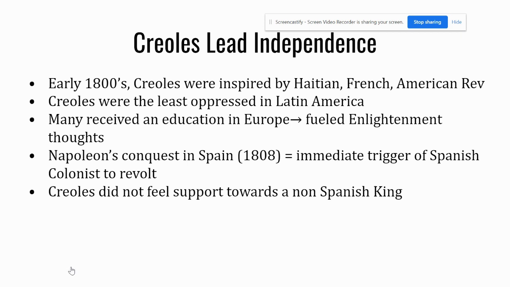Creoles lead independence. By the early 1800s, Creoles were inspired by Haitian, French, and American revolutions. Many received an education in Europe, and so these individuals, these Creoles, were influenced by the ideas of the Enlightenment. Napoleon's conquest of Spain in 1808 was the immediate trigger for the Spanish colonists to revolt. We remember that Napoleon ended up putting his brother on the throne. And so as a result, the Creoles did not feel support or any loyalty towards a non-Spanish king.